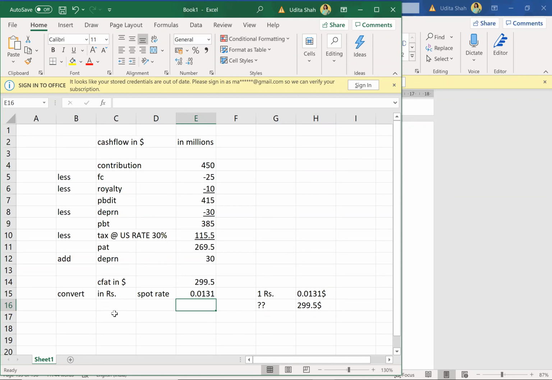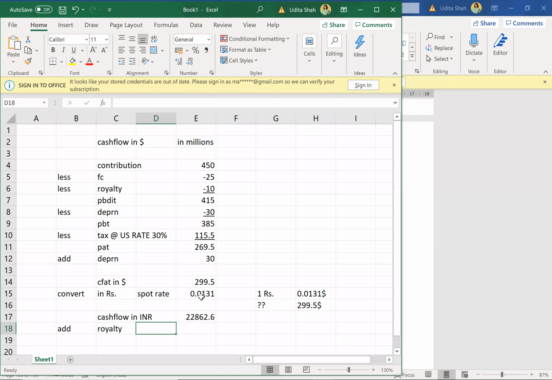0.0131. So cash flow in INR will be divided by this. 22,862 will be the cash flow in Indian rupees. Now guys, pay attention. Immediately what I'll do, I'll add royalty, because royalty will be an income in India.